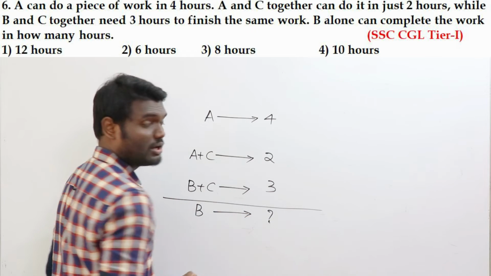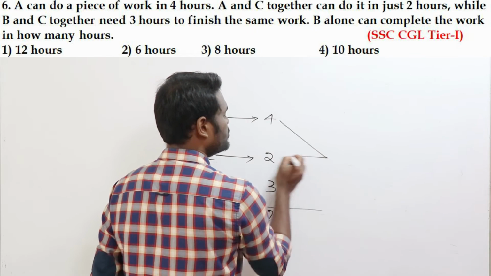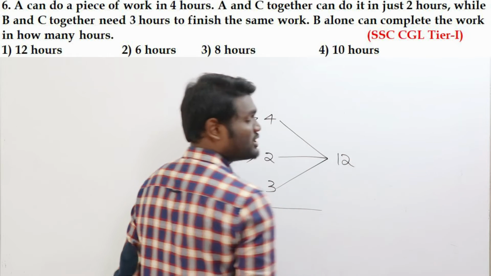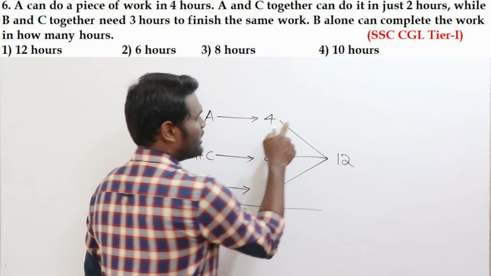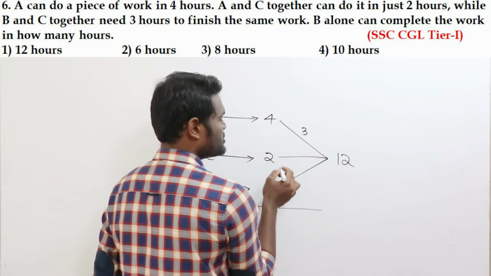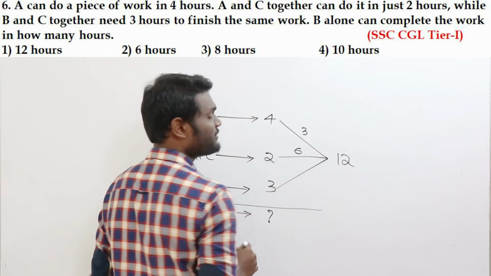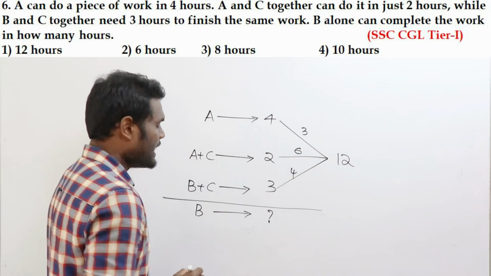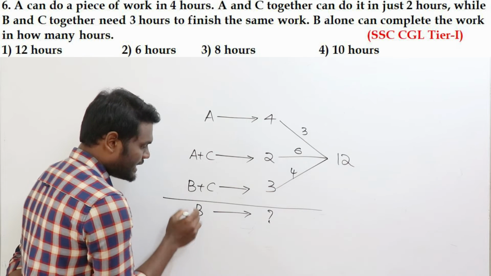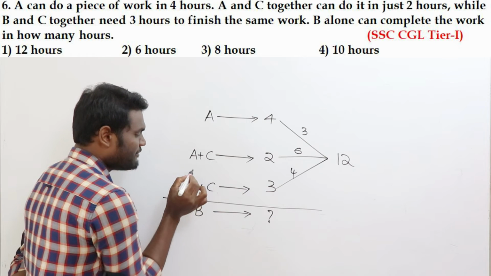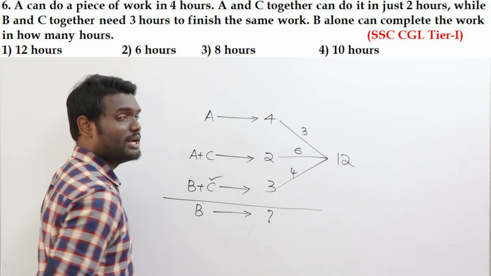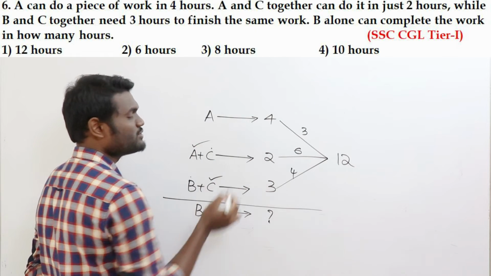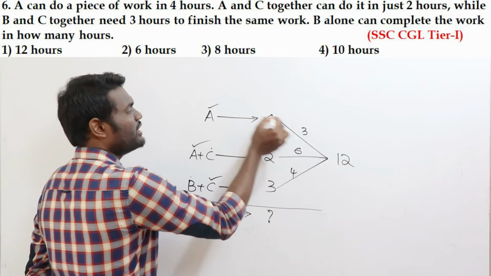Okay, simple question. So look here, the LCM of 4, 2, 3 is nothing but 12, which means the total work is like 12 apples. Now this one is how many apples per hour? This one is 3 apples per hour. This one is 6 apples per hour. This one is 4 apples per hour. Now if you need to know the value of B, first you need to know the value of C. But if you need to know the value of C, first you need to know the value of A, and the value of A is already clearly given here.